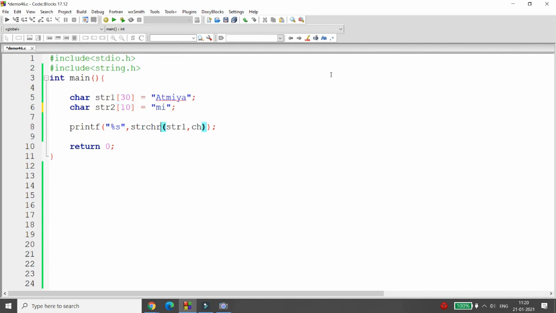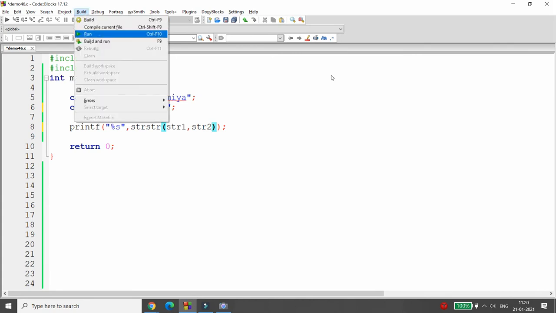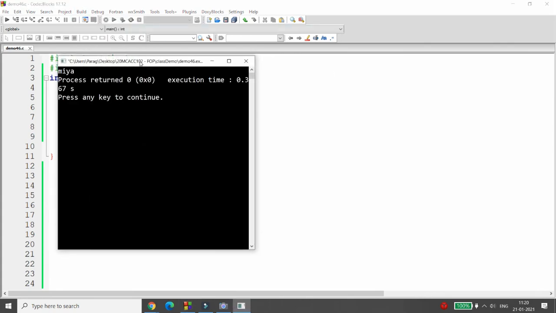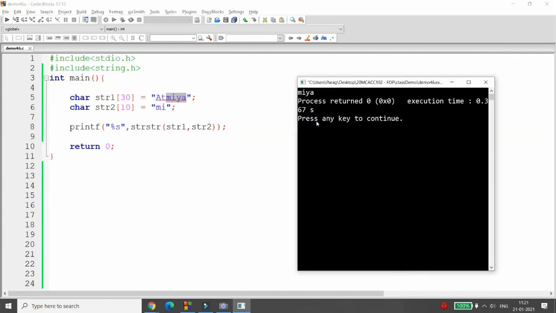Now I want to retrieve the string, so here you can use not strchr, but the function strstr. It will return the pointer of the string given, right? Here you can pass str1 and str2. Whenever you pass str1 and str2, it will retrieve the value. It means if mi is matched in ATMIYA, then it will retrieve all the characters from that particular match, and you will get the output over here.